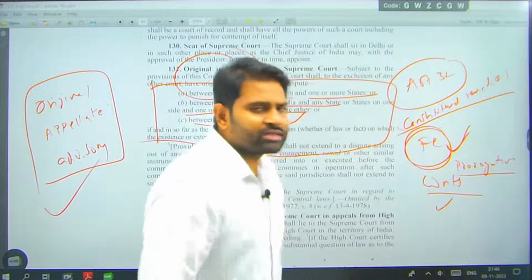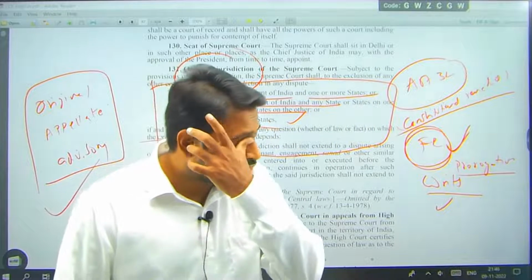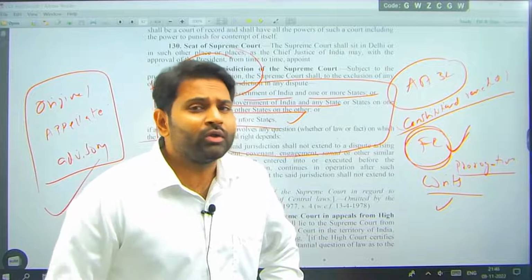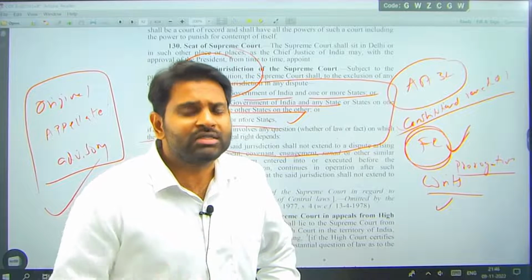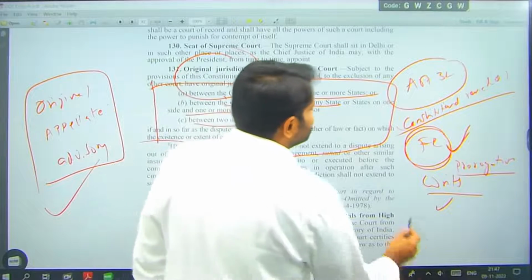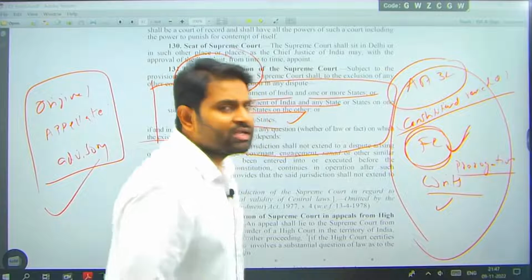There are different writs: habeas corpus, mandamus, prohibition, certiorari, quo warranto. These are the different writs we have. Prohibition, quo warranto, certiorari, mandamus, all these are the different writs we have, right? So these are the writs which we give if there are any violations of fundamental rights.